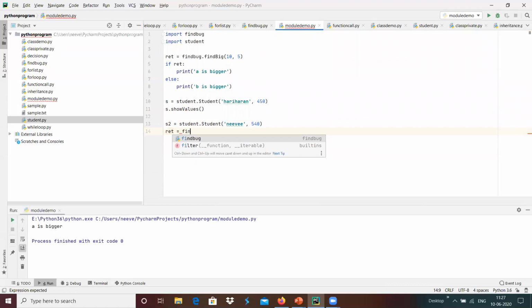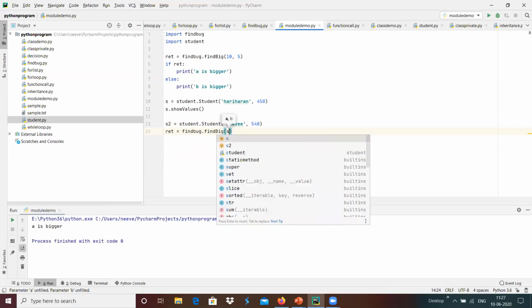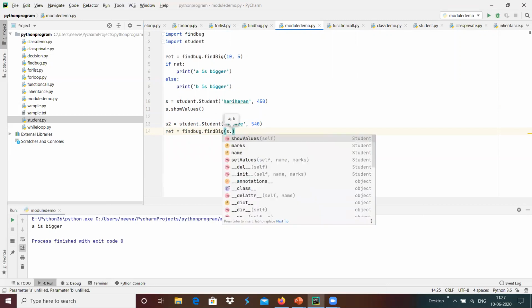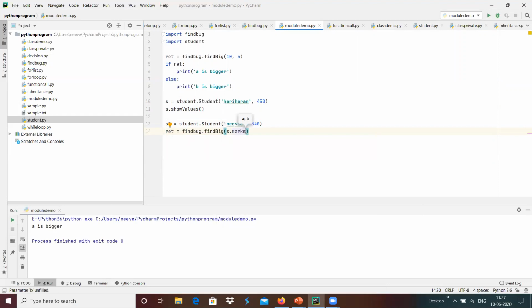Maybe I'm going to do something like this: result equals findBug.find_big, and we have s.marks, comma, s2.marks over here to compare. If the result is true, then print student scored high marks, with the format of s.name over here.